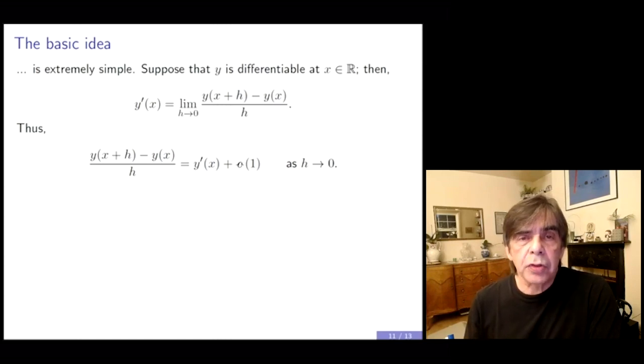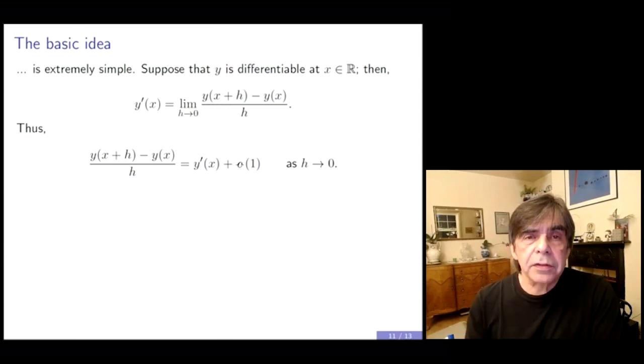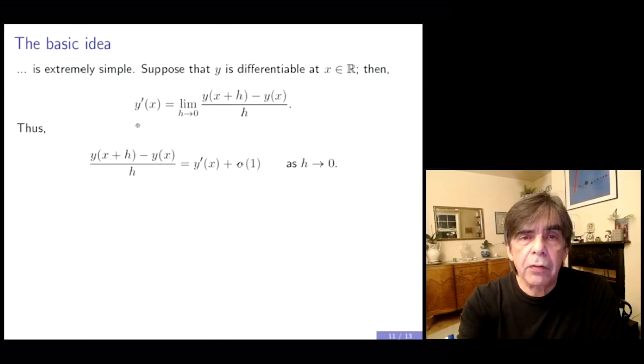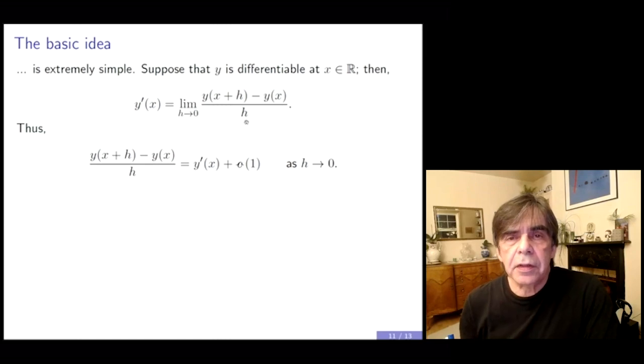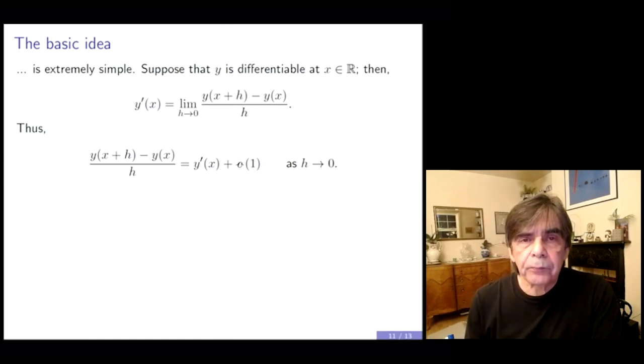Let's think of ordinary differential equations, where you might have a first derivative. You remember that the definition of the first derivative of a function y with respect to x is given by this expression here. You pass to the limit as the increment h goes to 0 in this fraction, where the numerator is y of x plus h minus y of x, and the denominator is the increment h.